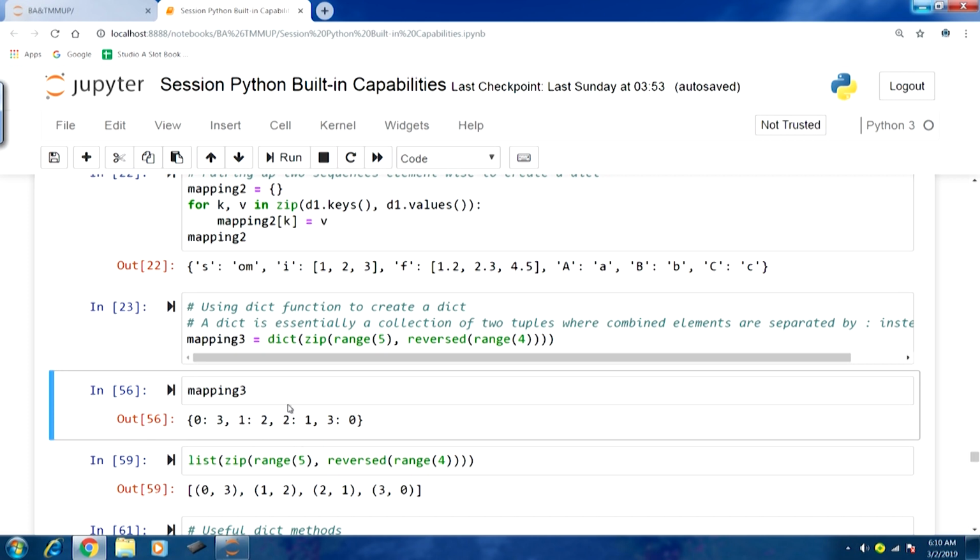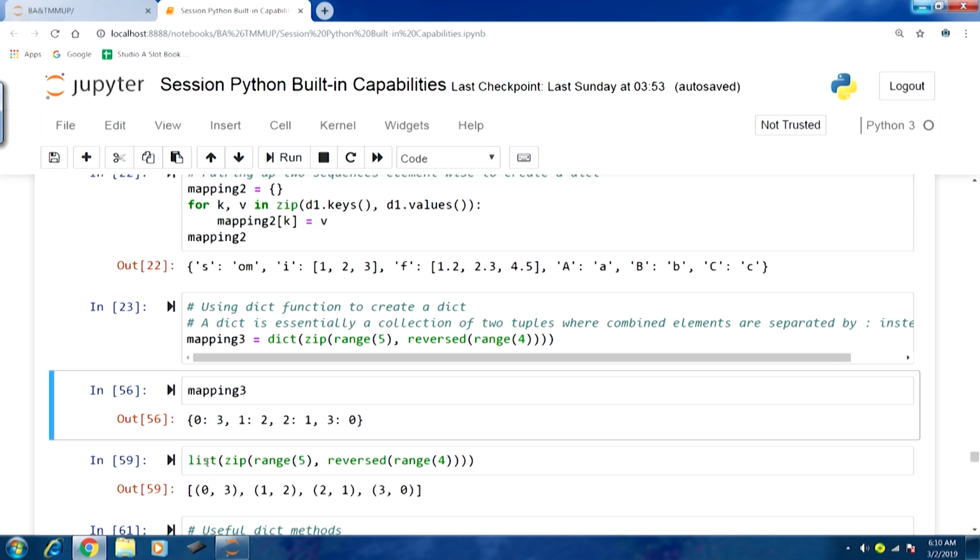If you really look at the dict, this is what we meant. It can be considered a collection of tuples where the elements are separated by colon instead of comma. So, 0 3 is one tuple, then 1 2 another tuple, then 2 1 another tuple, and 3 0 another tuple.